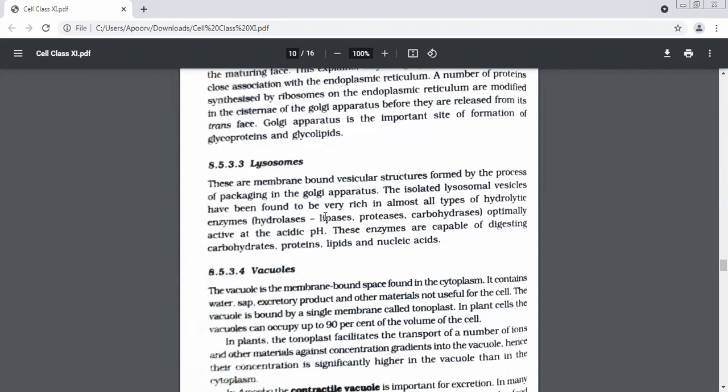See this word? Lipases. Those which can digest proteins, what are they known as? Proteases.